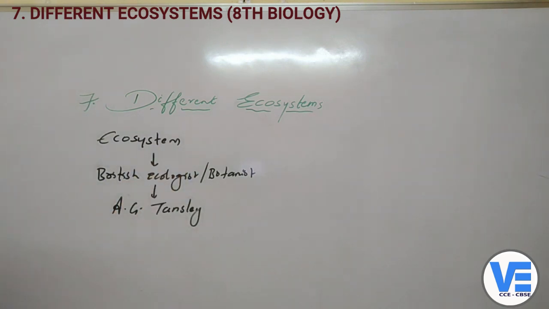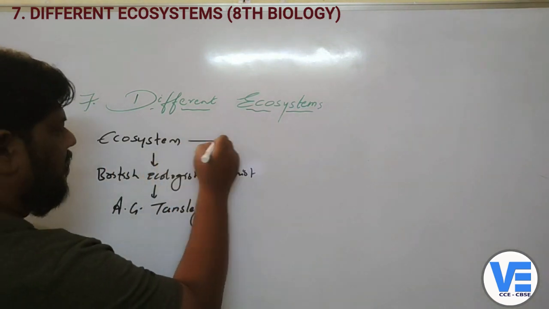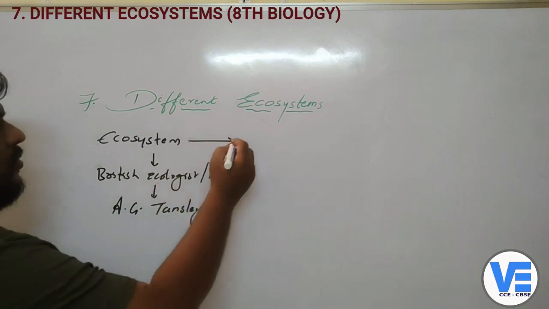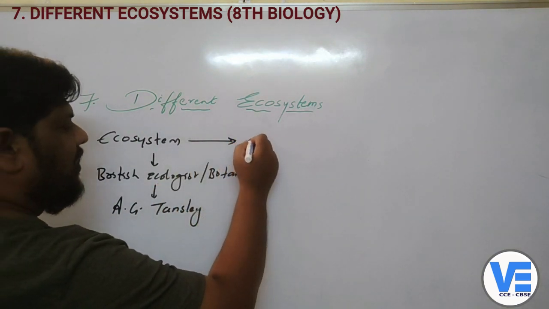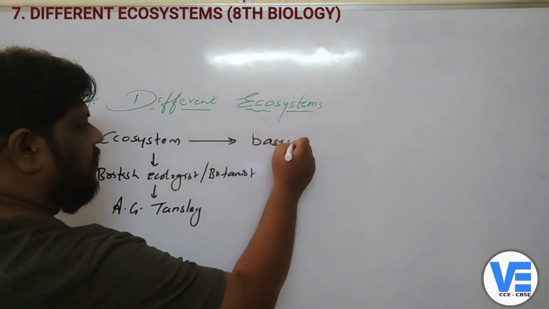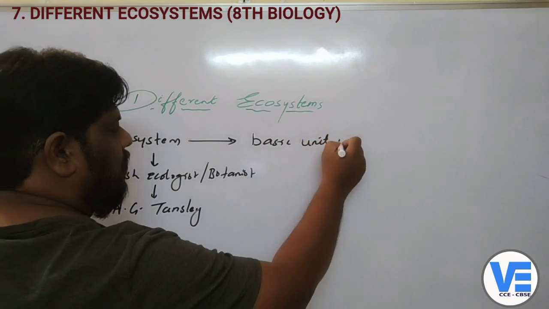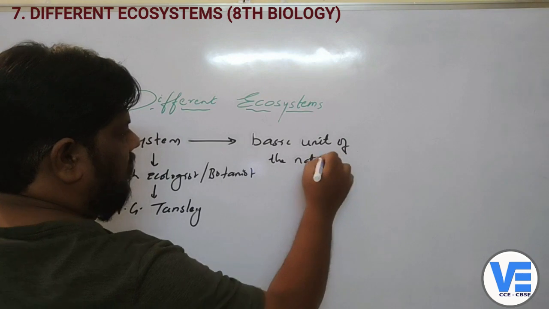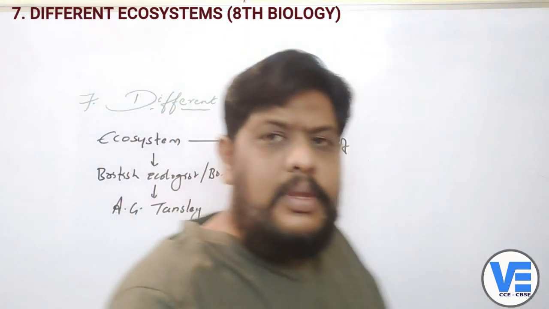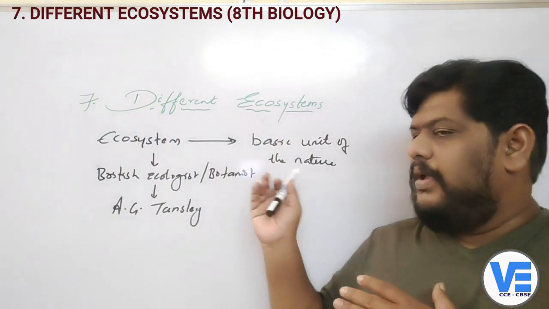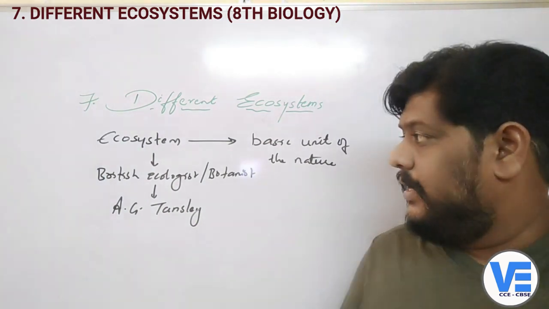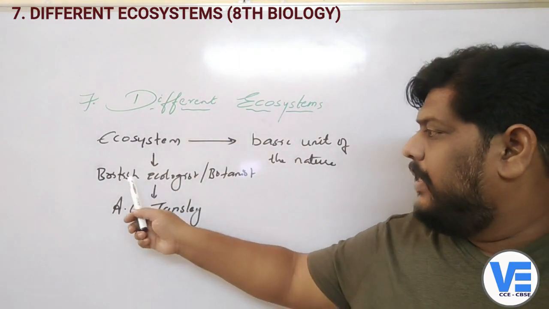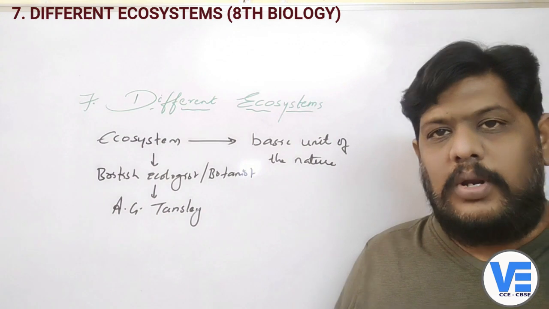Tansley, A.G. Tansley. He described the word ecosystem, and he said that it is the basic unit of nature. Okay. So now, what we will understand from this particular topic is that there is a British ecologist and also a botanist.